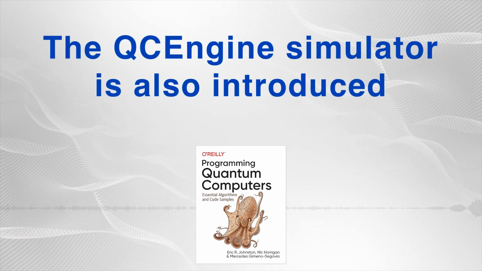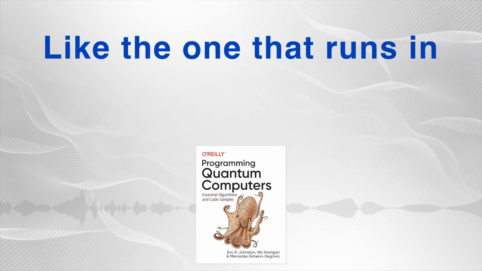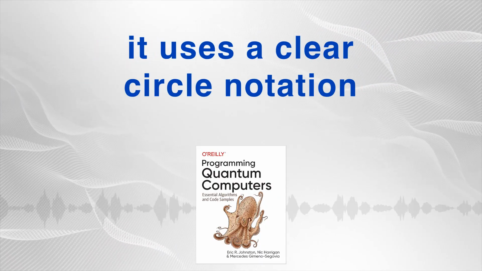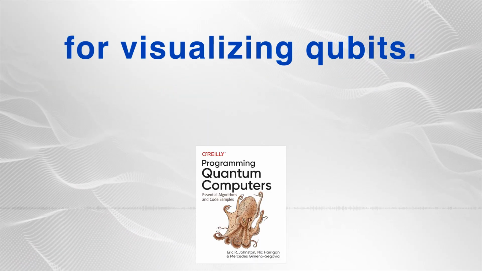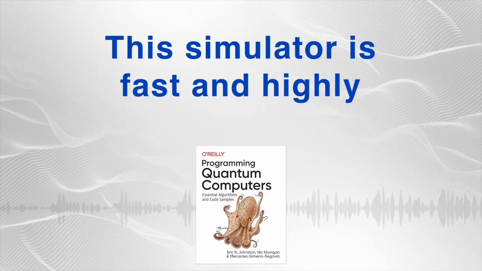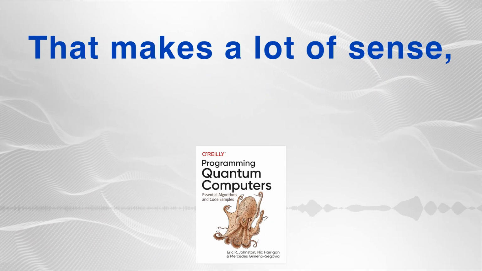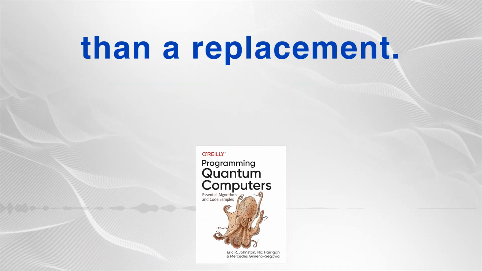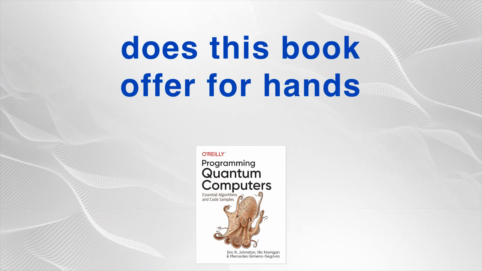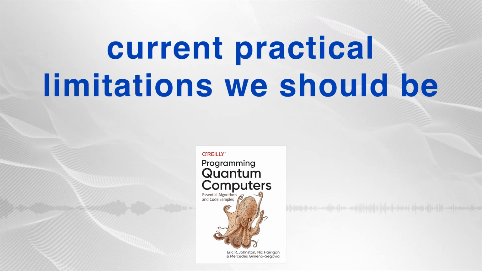Exactly. The QCEngine simulator is also introduced as a crucial learning tool here. Like the one that runs in the browser. That's the one. It lets you run code samples right there without any installation, and it uses a clear circle notation for visualizing qubits. And is it effective? Yes, this simulator is fast and highly effective for learning, even as the real QPUs continue to develop. That makes a lot of sense, framing it as an extension rather than a replacement. What kind of tools and instructions does this book offer for hands-on learning? And what are the current practical limitations we should be aware of?